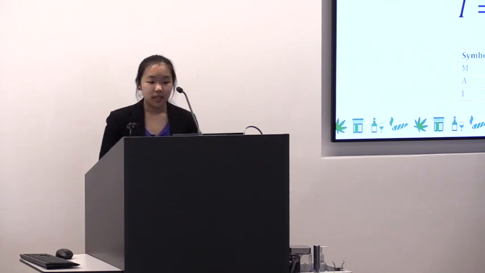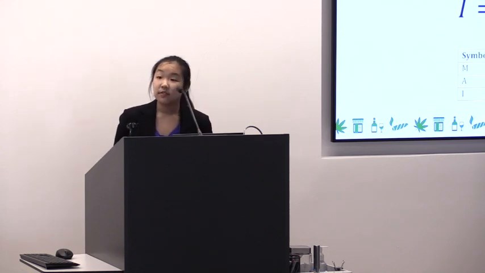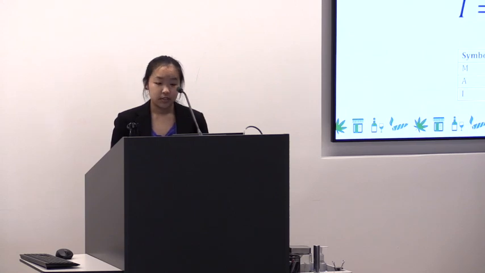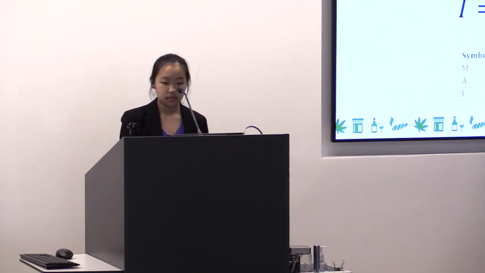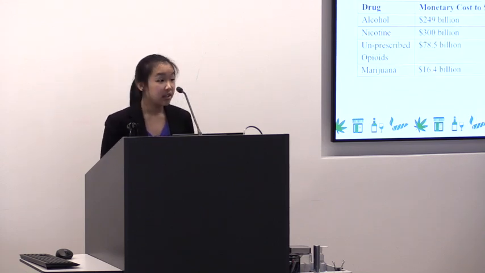So here's our model. We defined M as the monetary cost of a specific drug and A as the aggression score. Again, we can take an average of these to determine I, the societal impact index, because of our first assumption. And here are our results.